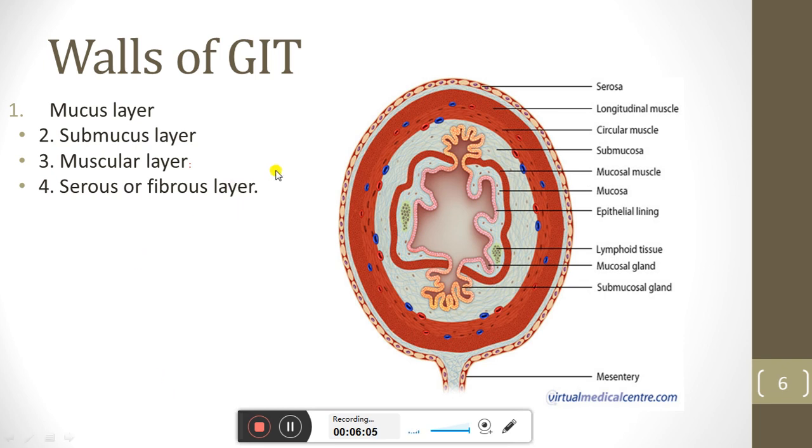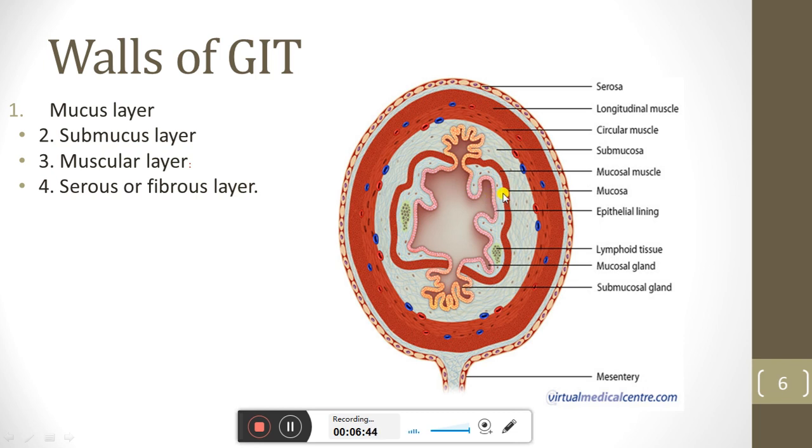Then we will see the walls of the GIT. The wall of the GIT has 4 layers. First is the mucous layer, second is the submucous layer, then there is the muscular layer, and fourth is the serous or fibrous layer. These layers are further divided into 3 and 2 layers.